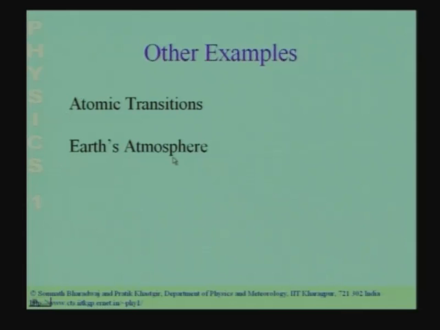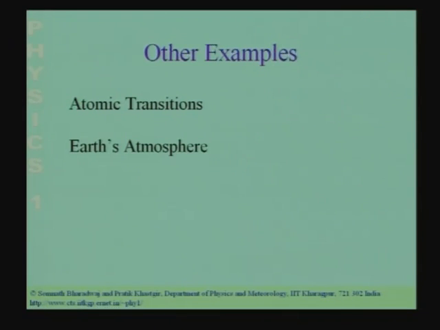The Earth's atmosphere can be thought of as a simple harmonic oscillator under the influence of an external force. If you have an external force acting on the Earth's atmosphere as a whole, you can think of the response of the Earth's atmosphere as that of a simple harmonic oscillator. And again, there you will find that there is a natural frequency associated with the Earth's atmosphere.